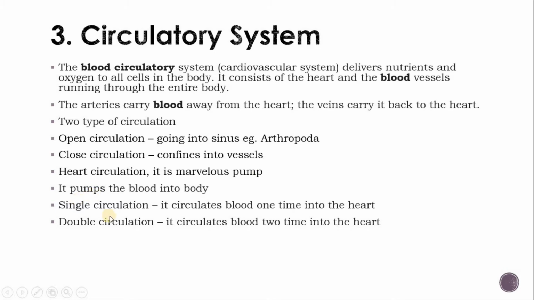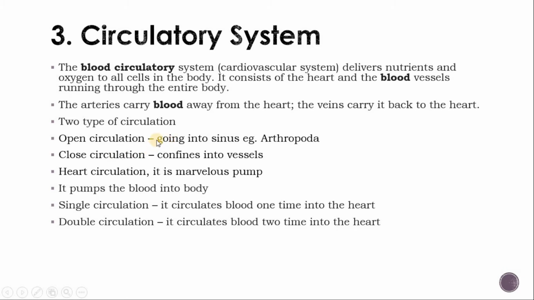Now what is single circulation? There are two types of circulation found in animals: single circulation and double circulation. Single circulation circulates the blood one time through the heart. Double means it circulates the blood two times through the heart. Open and closed types of circulation.